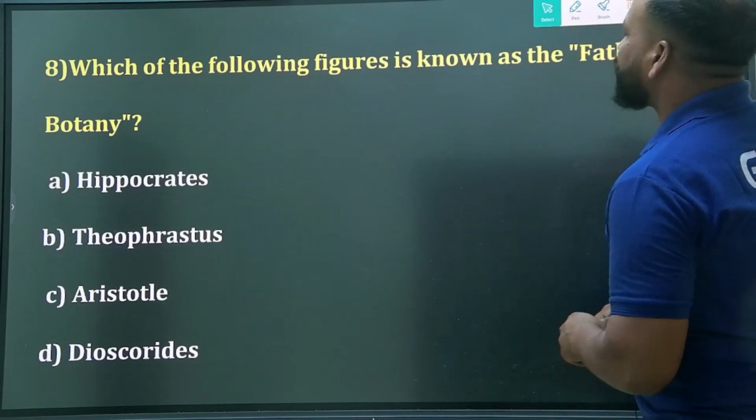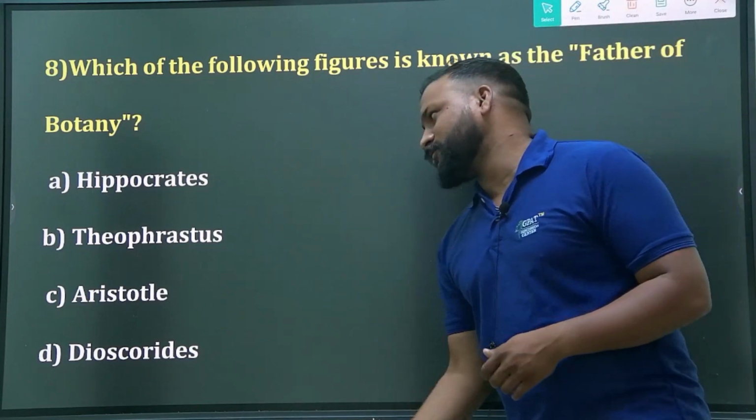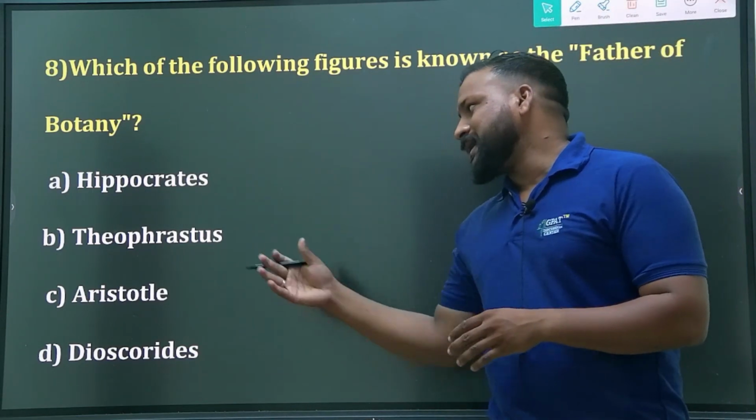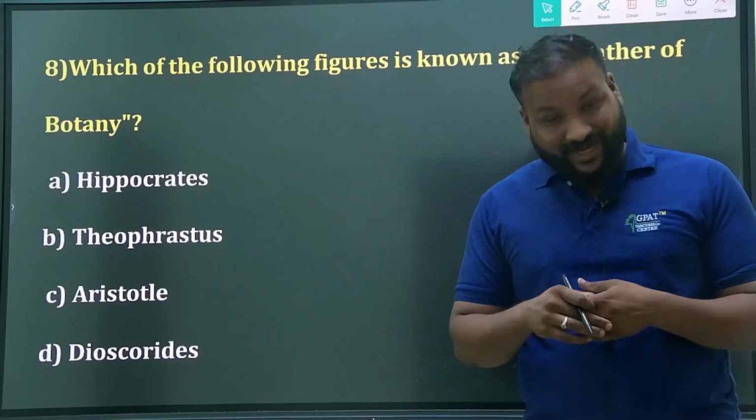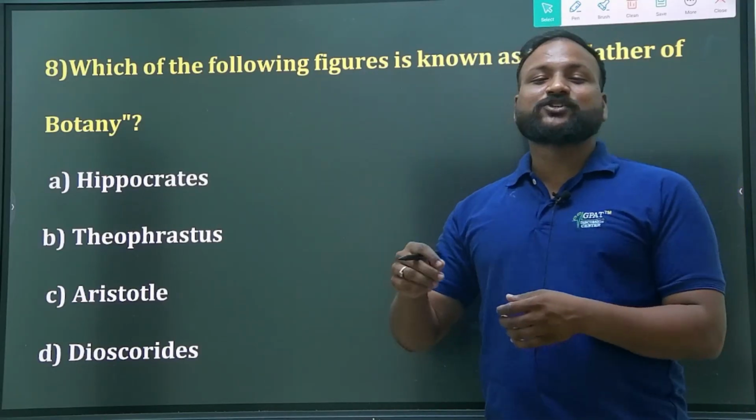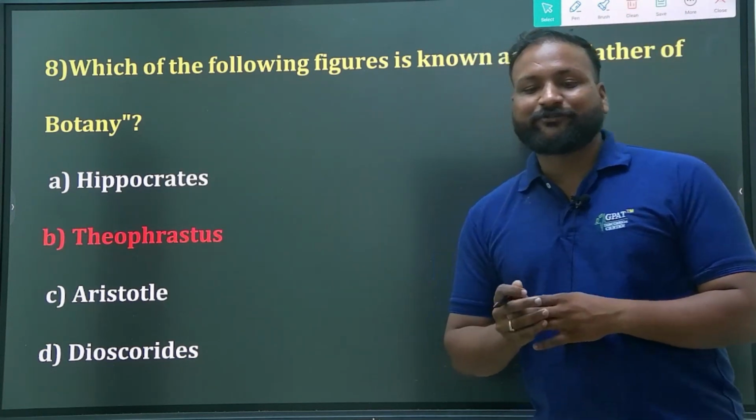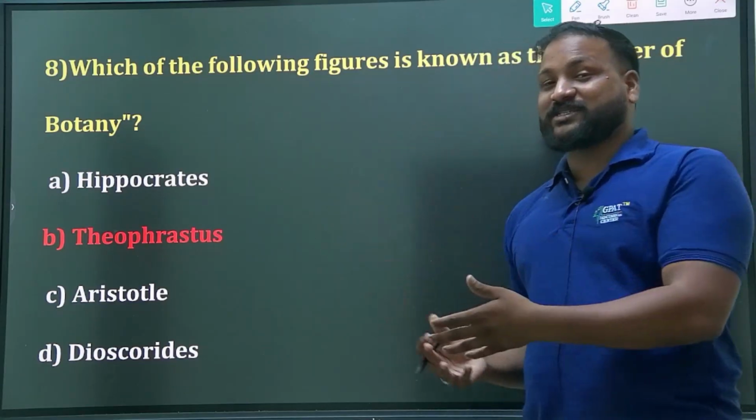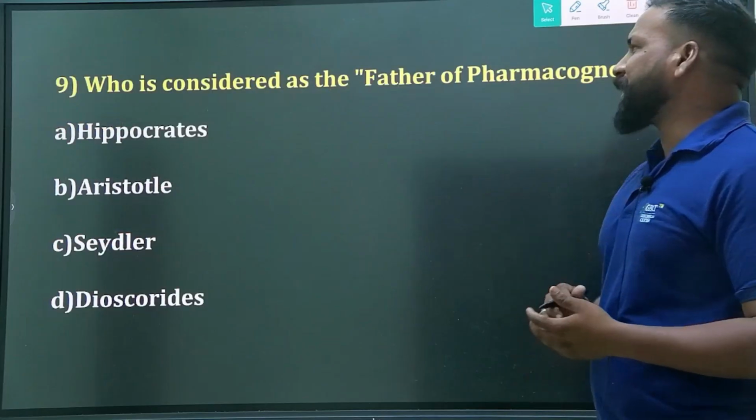Next question: which of the following figures is known as the father of botany? Hippocrates, Theophrastus, Aristotle, or Dioscorides? Botany is the study of plants, and plants have tissue, so T stands for Theophrastus, who is the father of botany. These are all questions given in the previous year papers. Moving to the next question.